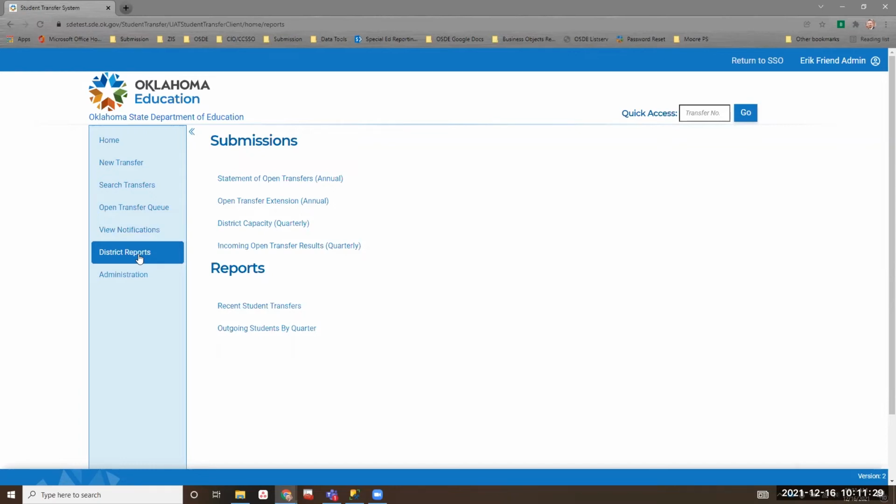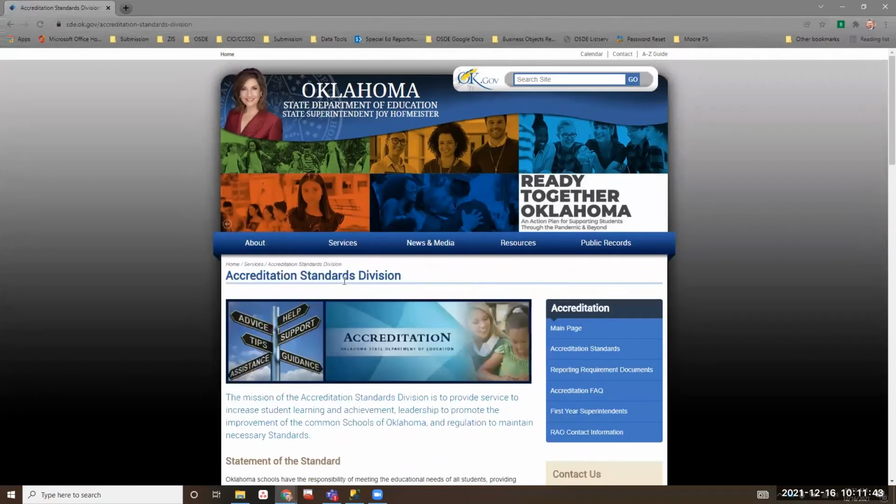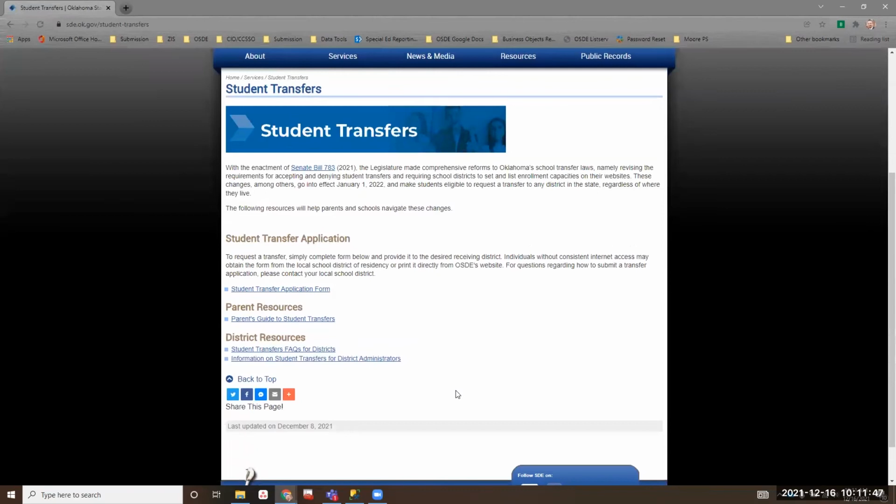There's going to be an electronic form on the SDE website, and parents are going to be pointed that way. Right now it's on the accreditation website and the student transfer section, but it's going to be a lot easier to find than this.